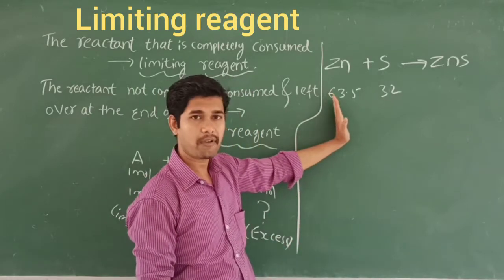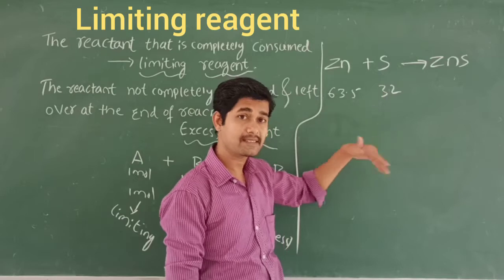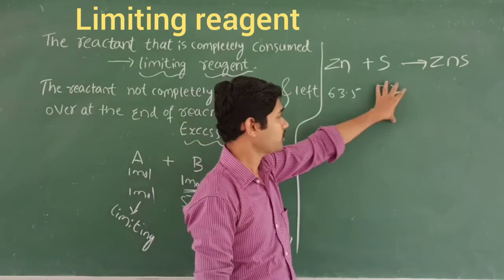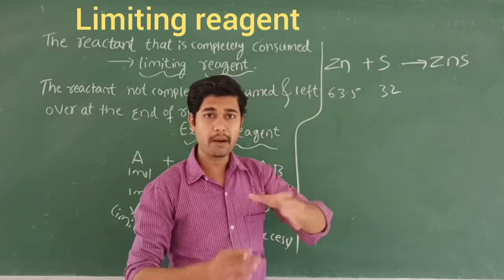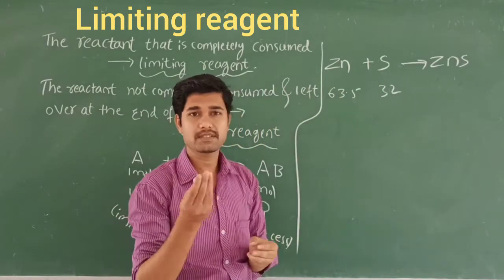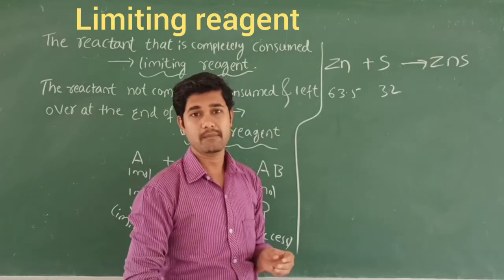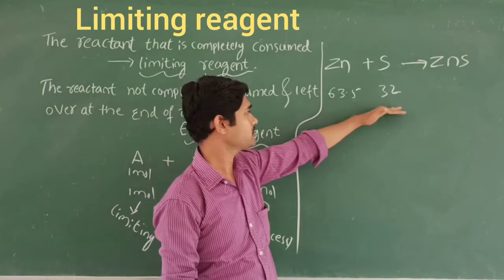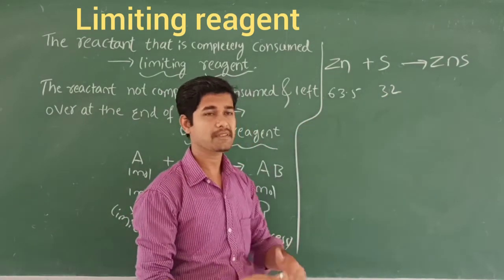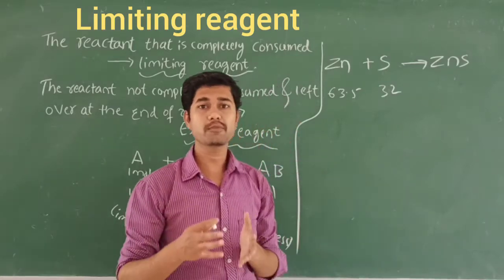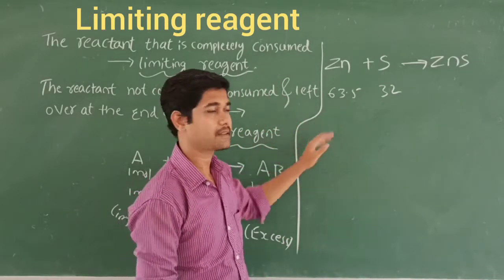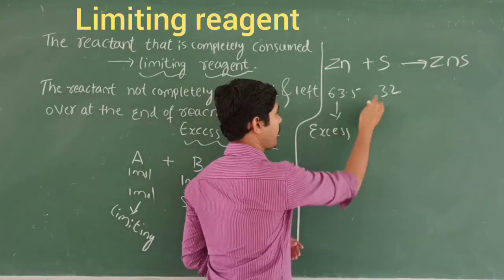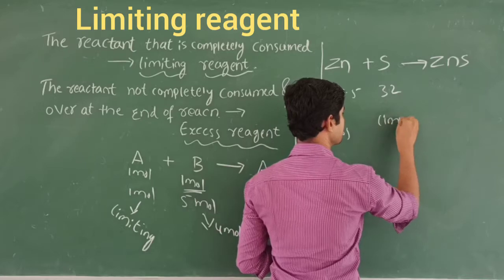If I take 63.5 gram of zinc and sulfur less than 32 gram, what do you expect? The sulfur is going to be consumed in the reaction completely, but some of the zinc remains unreacted, because the equal proportions will not be there. This is 63.5, it is 32. Less than 32 means the sulfur is consumed completely, but the zinc remains unreacted. So the zinc is called excess and sulfur is called limiting.